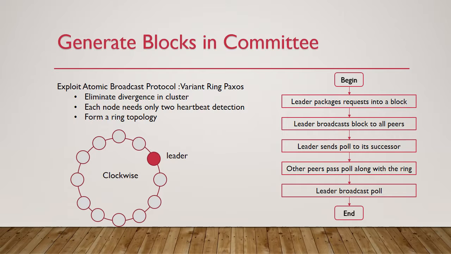One by one, every node will add their opinions into the poll and pass the poll along the ring. When the leader receives the poll, it will broadcast the poll to all other members. If more than half the members vote for the block, then all members in the committee consider this block legal. All members in the committee will check and adjust their local state according to the poll and ensure high consistency inside this committee.